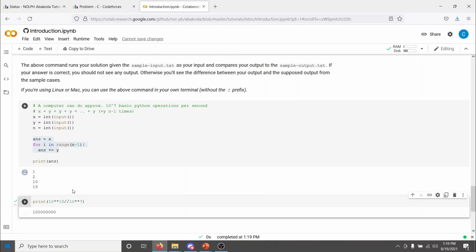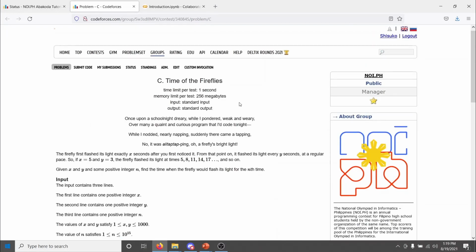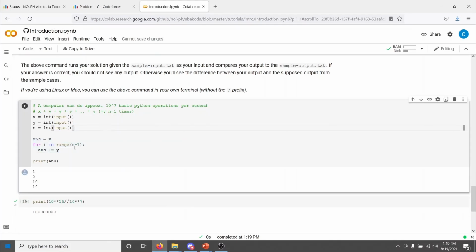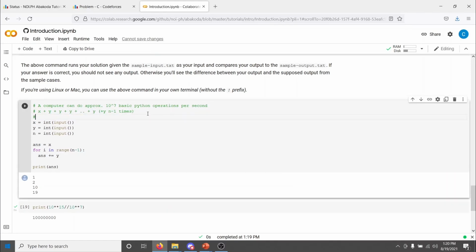So, yeah, I said this wasn't going to be super fine detailed, but it doesn't have to be. 3 years is clearly way longer than the 1 second time limit that we had. So, yeah, that's not going to work. To solve this within the time limit, we have to be a bit smarter, and as you might have guessed, it'll involve getting rid of this loop somehow. And with a bit of math, we can see that we want to do y plus y plus y plus y, n minus 1 times. But do you remember that doing that repeated addition is the same as multiplication?